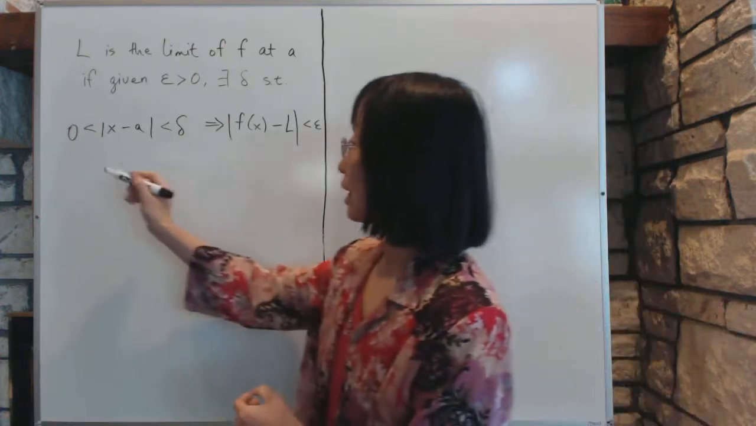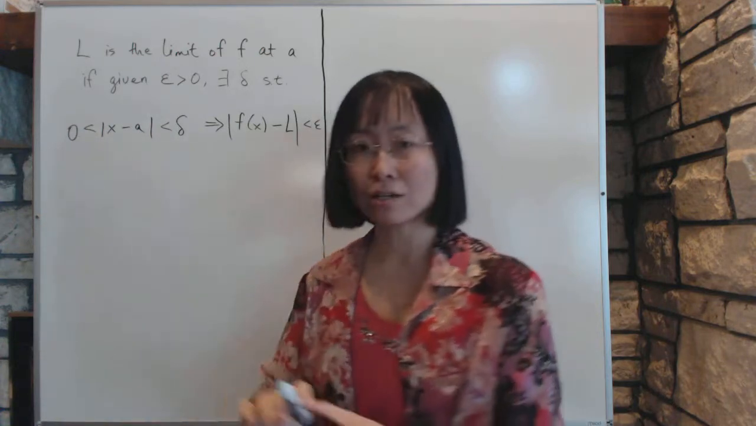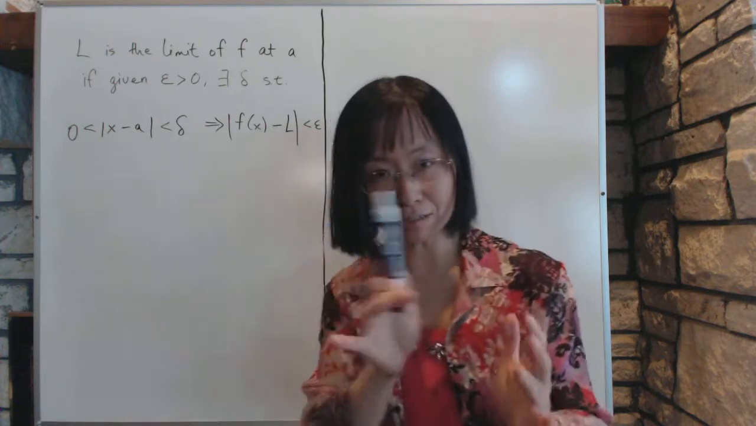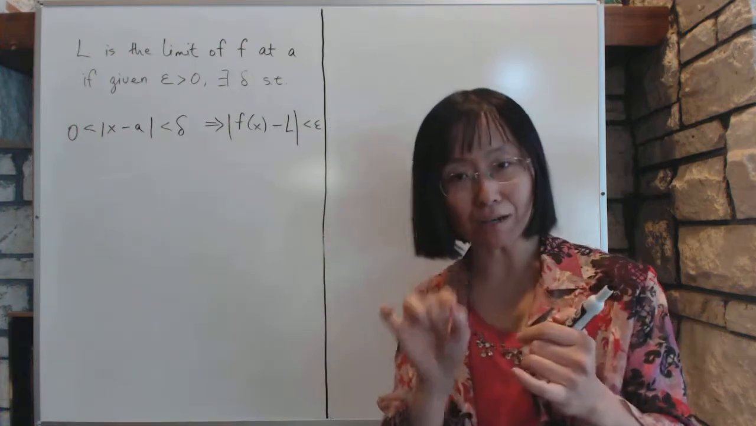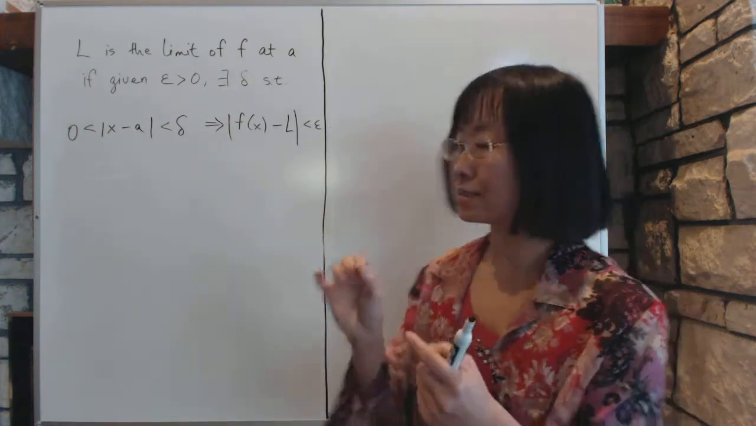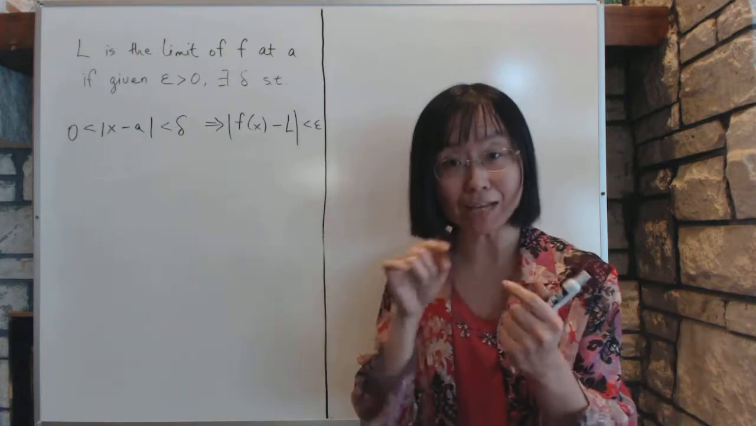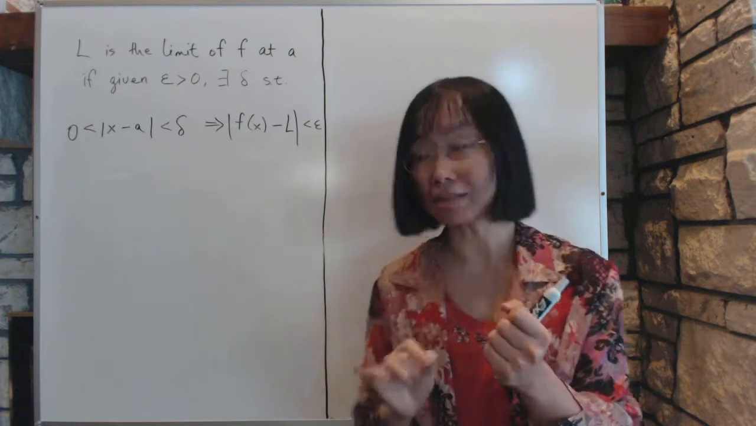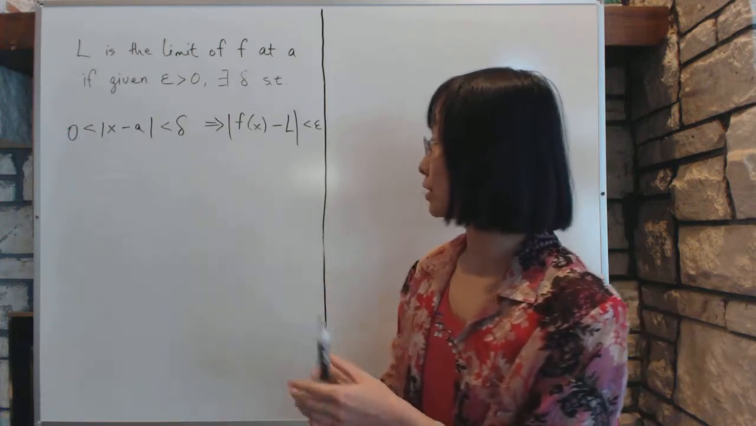Now you notice that x cannot be A. That is, we only care about the delta neighborhood of A, what is close around the house. We don't care about the house itself. The limit is the concept of looking at everything around, very, very closely around that number, but not the number itself, and seeing what happens with the function f.